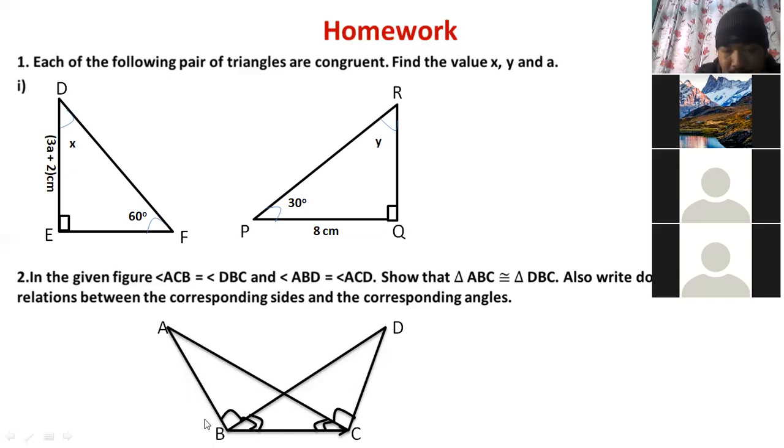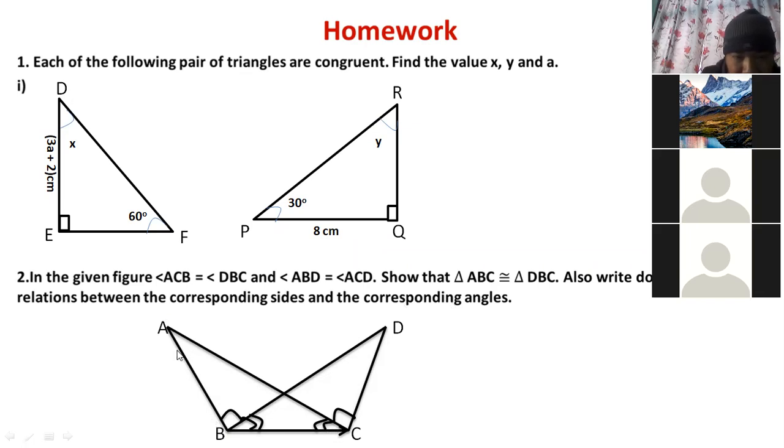Sir, which side will be equal to which side? BC is equal with BC only. If you separate the figure, BC will be equal to BC, right? Yes, sir. Then according to which axiom are these two triangles congruent? Angle, side, angle. Then after proving them congruent, we have to write their corresponding side and corresponding angle.